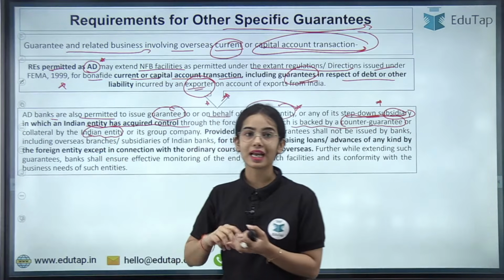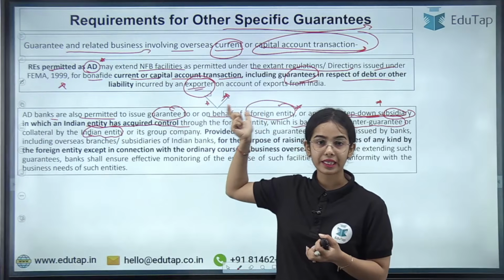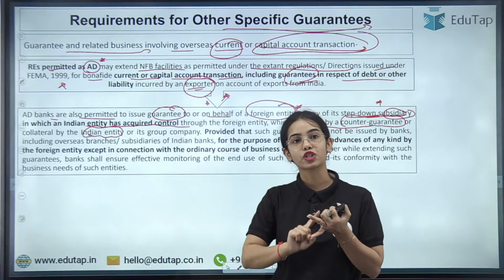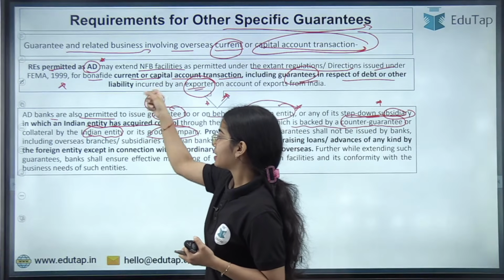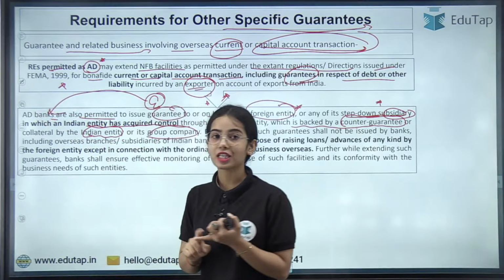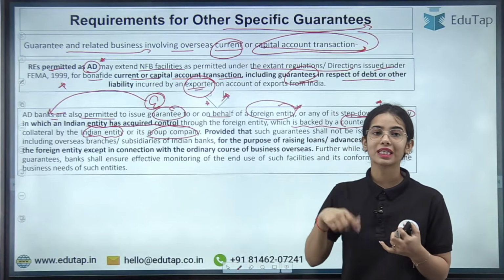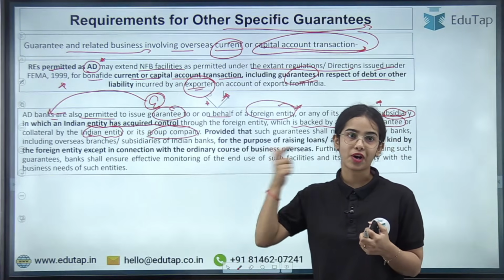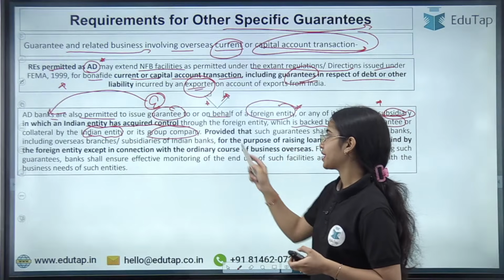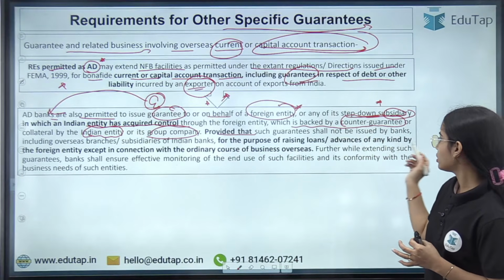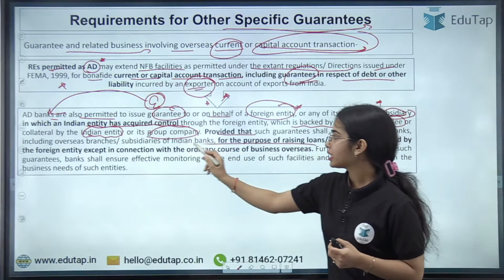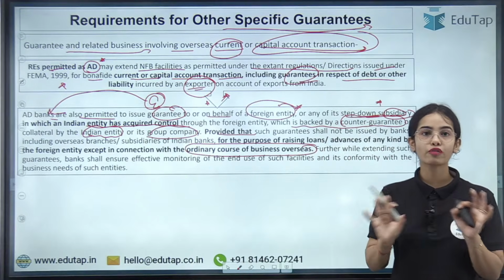So the Indian entity that has got control of the foreign entity should provide the counter guarantee, or the collateral, for the guarantee that the bank is giving. The collateral has to be provided by the Indian entity for the guarantee that the authorized dealer bank is providing, provided that such guarantee shall only be issued for the ordinary course of business overseas, not for any other purpose.